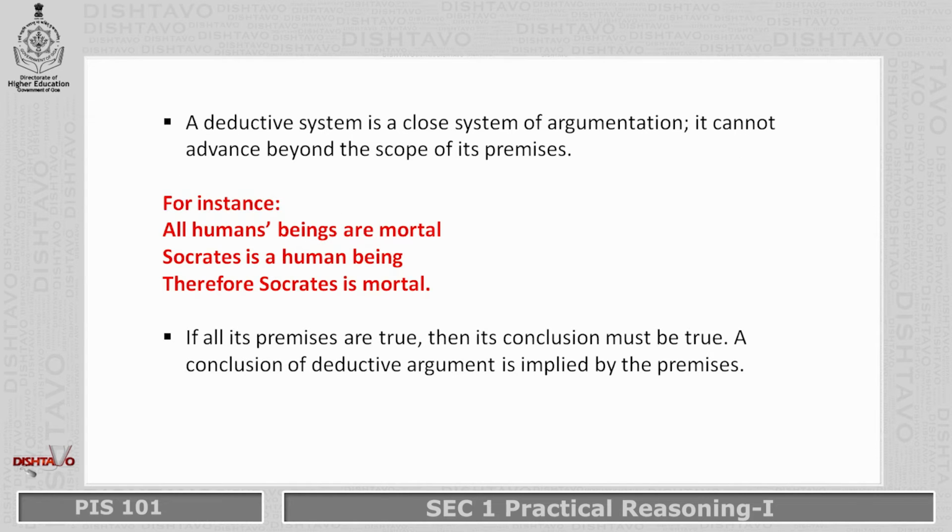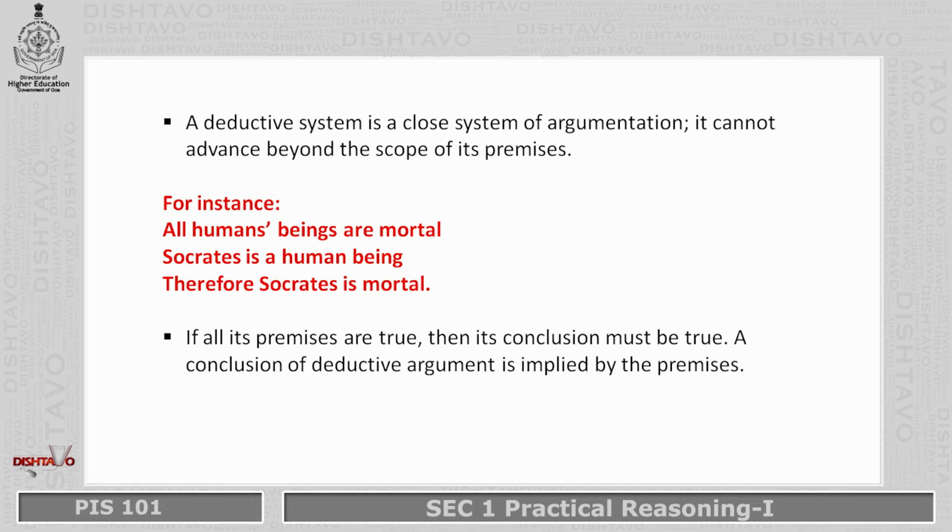A deductive system is a closed system of argumentation. It cannot advance beyond the scope of its premises. That means it cannot go beyond the premises. It has to stick only to the premises itself. Now let's take an example. All human beings are mortal. Socrates is a human being, therefore Socrates is mortal.